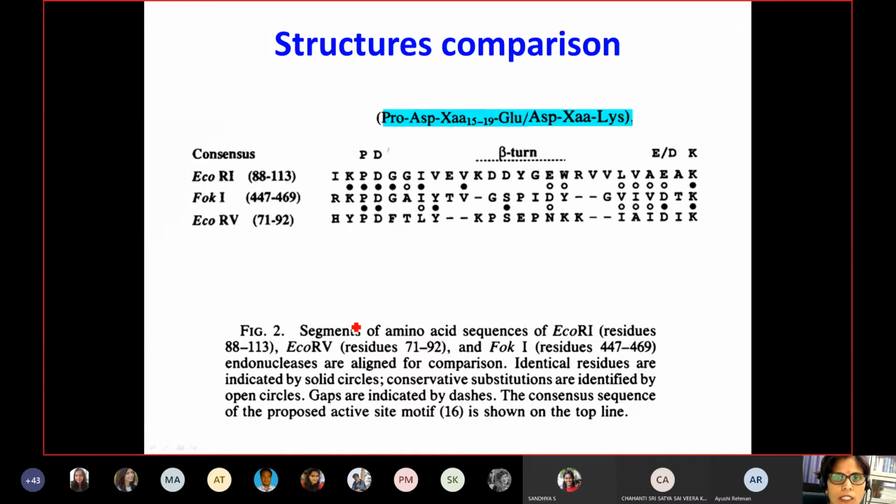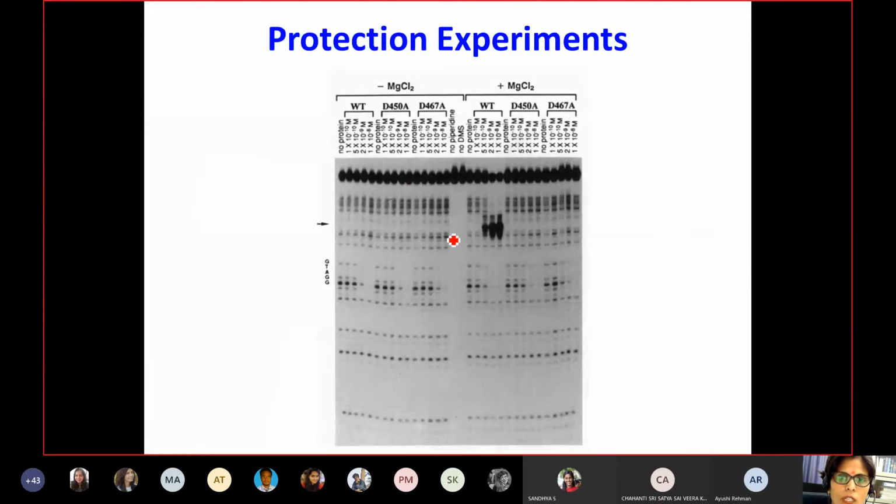Based on the sequence similarity of EcoRI and EcoRV with the FokI enzyme, they were able to figure out the active site, and they mutated this aspartic acid and also the aspartic acid at position 467. After mutating these two positions, they were able to show that there is no cleavage after you mutate this.